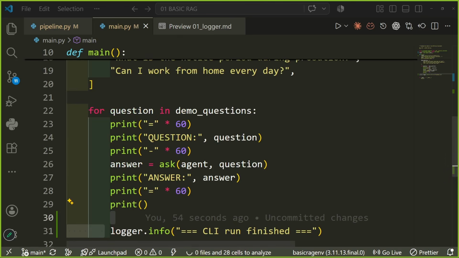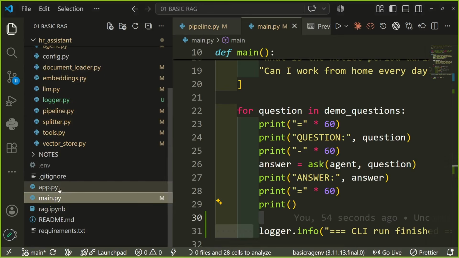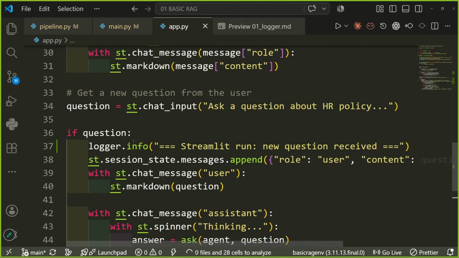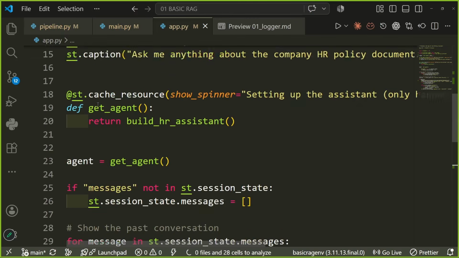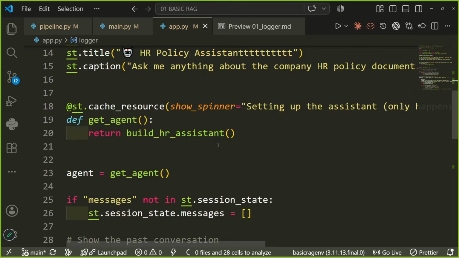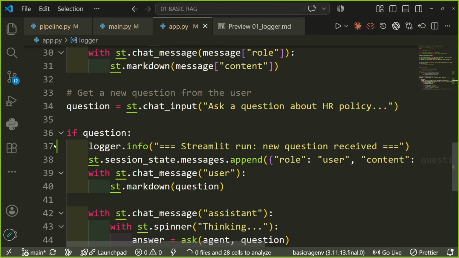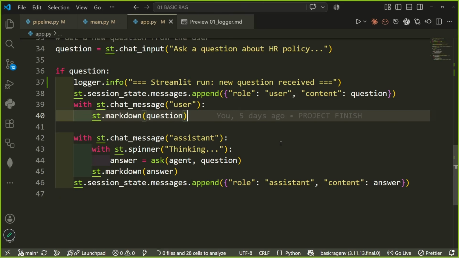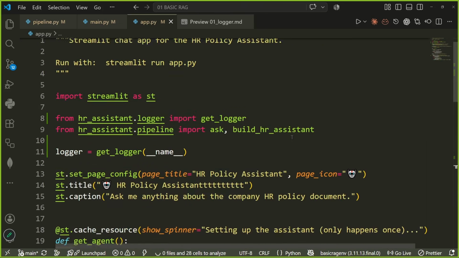Now let us add this in the final app.py. This is the final app. I would add it again. Streamlit run new question received. All right, that was just one line we added. We got the imports, then we just added one line over here. See, we can see only one line is changed. Streamlit run received, and that's it. Please don't worry. Everything will make sense in one minute.